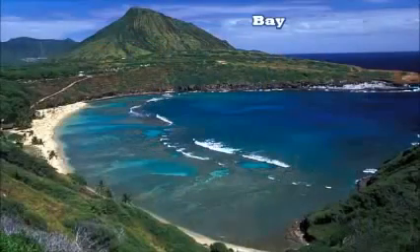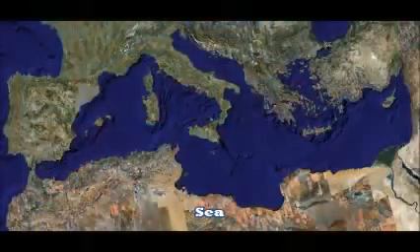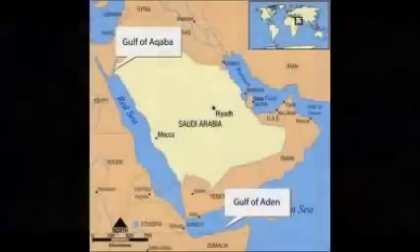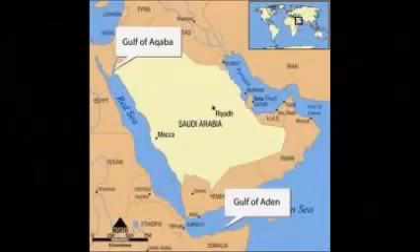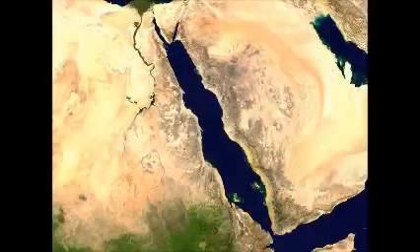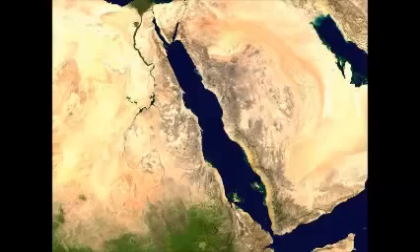Moving up in size, a sea is a large body of water that is surrounded by land or attached to another body of water. The Caspian Sea is one that is surrounded by land. The Mediterranean Sea is one that is attached to another body of water, in this case the Atlantic Ocean. Why are these bodies of water seas and not oceans? Geographers don't really have an answer or a good reason other than the definition given.